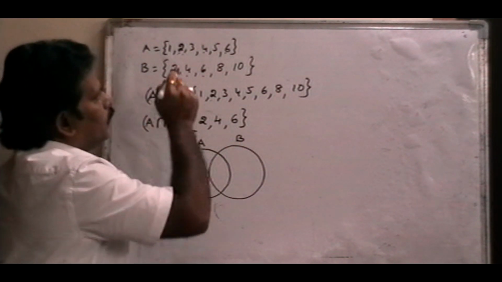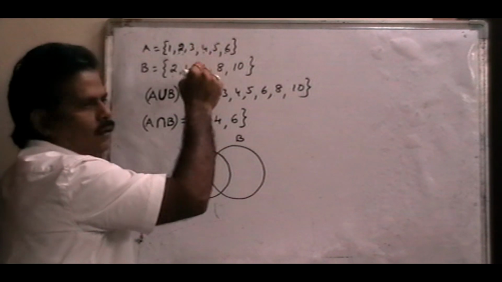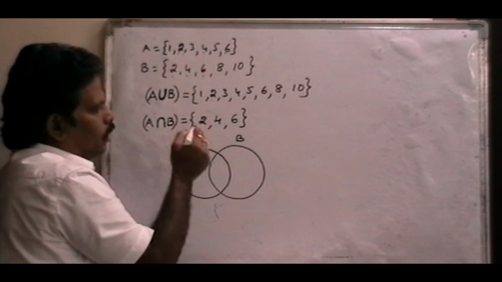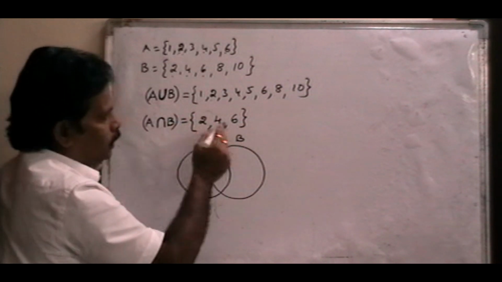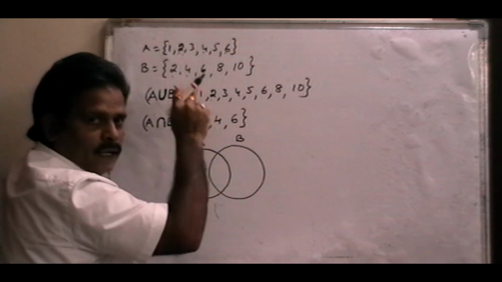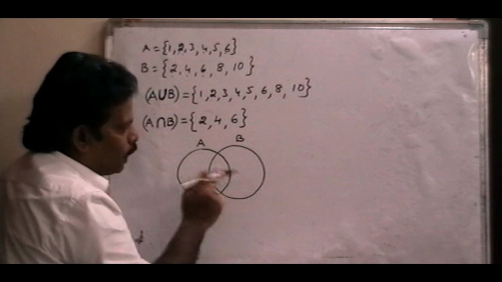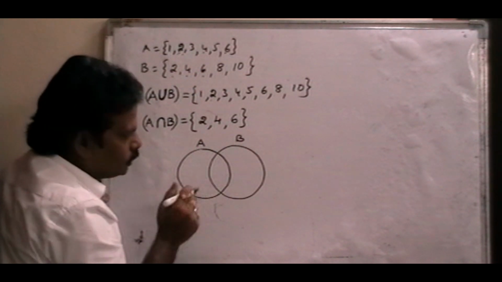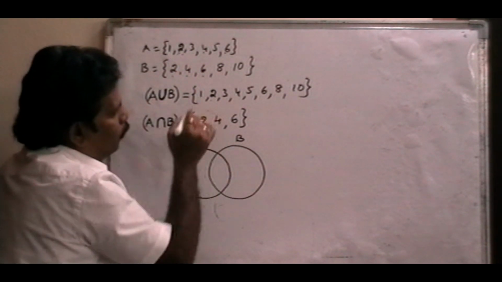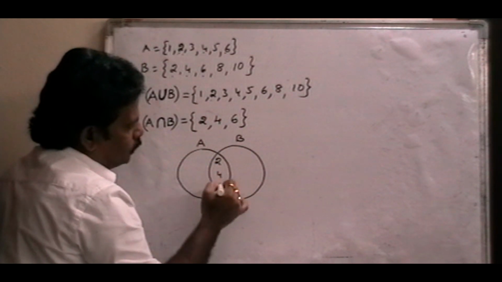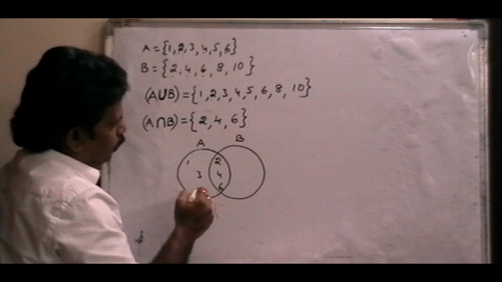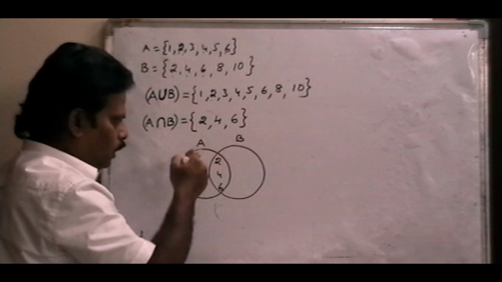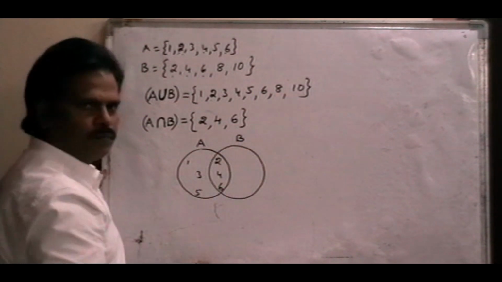Here observe: are there any common elements in these two sets A and B? Yes, there are common elements, right? If there are any common elements, then these two sets are overlapping sets. Overlap. Why? Because in this place there are common elements 2, 4, 6. And the remaining 1, 3, 5 are elements in the A circle only, which do not belong to B.